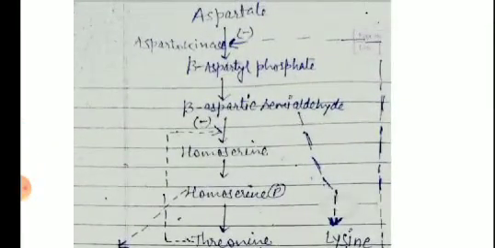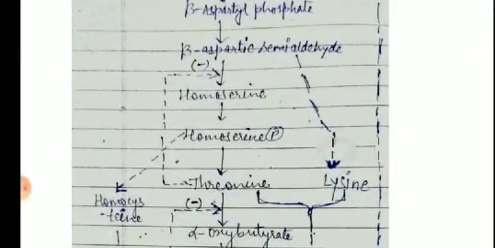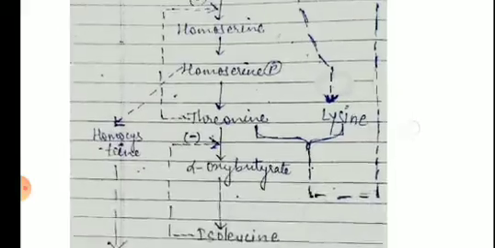Okay, the enzyme aspartokinase, this is the key enzyme, right? You can say enzyme number 1. Aspartate is converted into beta aspartyl phosphate by enzyme 1, aspartokinase. Then this is converted into beta aspartic semialdehyde. Beta aspartic semialdehyde is converted into lysine. It is also converted into homoserine phosphate, and then threonine, and then oxobutyrate and isoleucine, and so on. We are not interested in that.